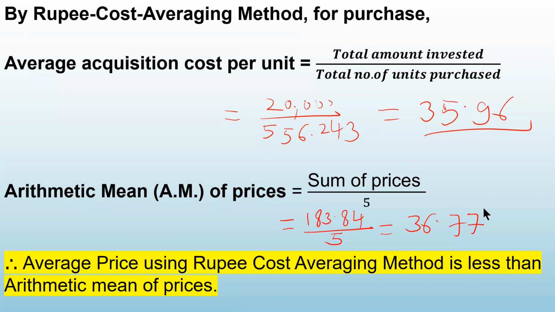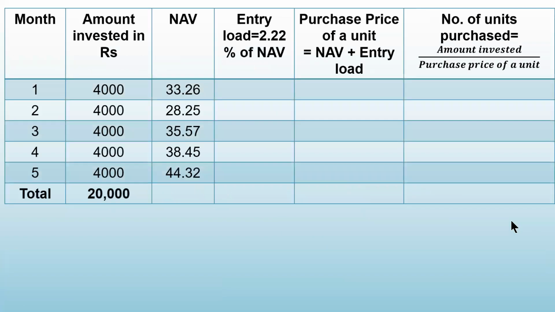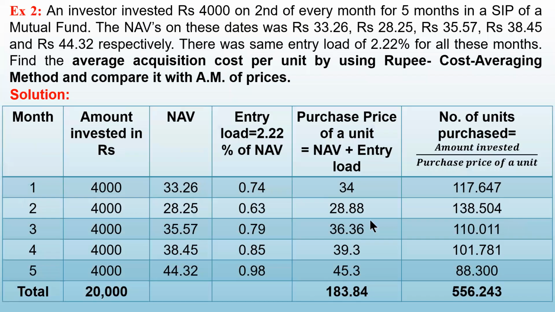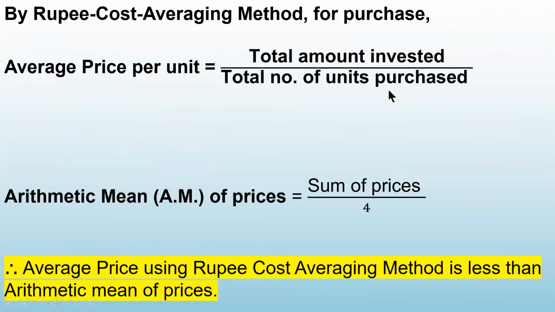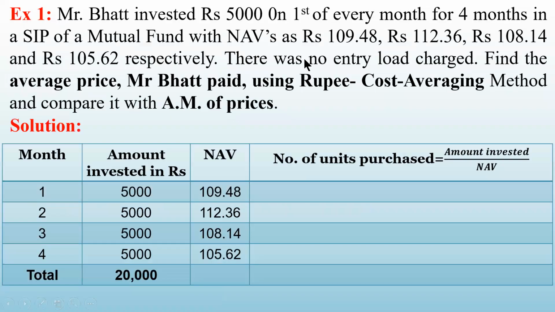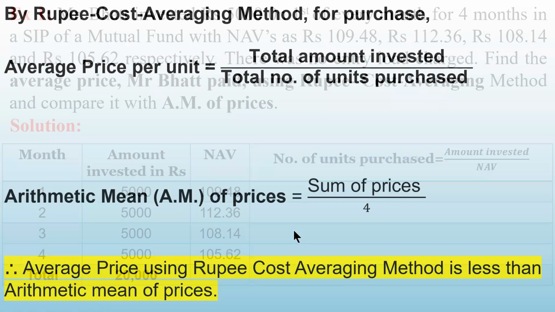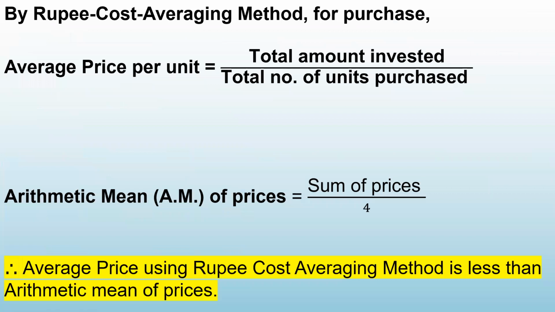And in SIP, we have taken both types of problems: yesterday without entry load and today with entry load. Today we have taken with entry load, where the entry load was 2.22%, and yesterday we took a case where there was no entry load. Always remember that average acquisition cost is always less than the arithmetic mean of the prices.